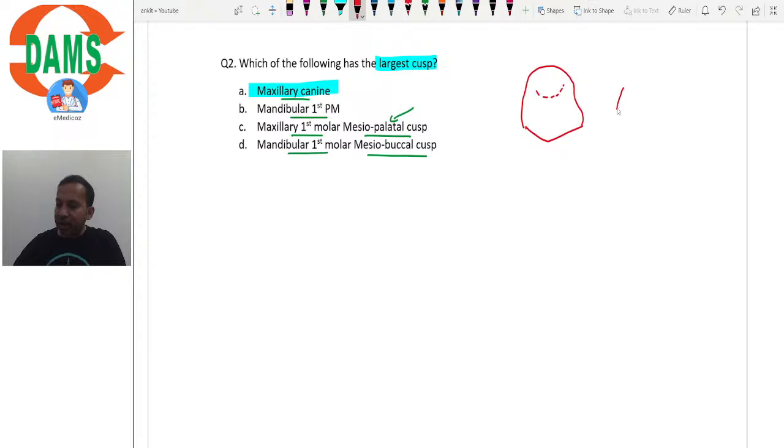Whereas the maxillary molar, in that limited space, has 3 primary, 1 secondary, and an accessory cusp, that is cusp of Carabelli. So it has 5 cusps. Clear? So the correct answer here would be option A, that is maxillary canine. In the maxillary first molar, the mesiopalatal cusp is the largest cusp, and in the mandibular first molar, the mesiobuccal cusp is the largest cusp.